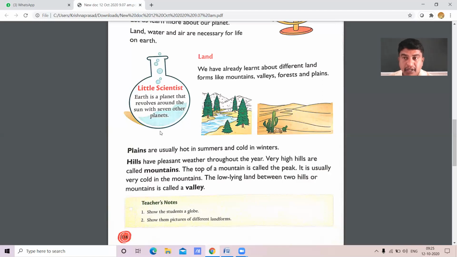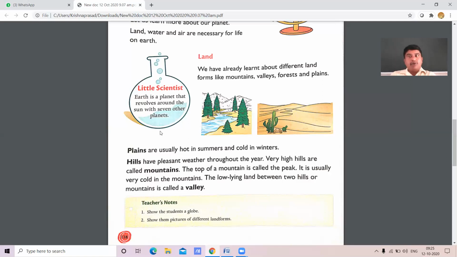For example, Nilgiris, Ooty, Nainital, Darjeeling. These are called hill stations. Hills are so pleasant throughout the year. Am I right, children? Yes. Another special characteristic is here. Very high hills are called mountains. Very big hills are known as mountains.